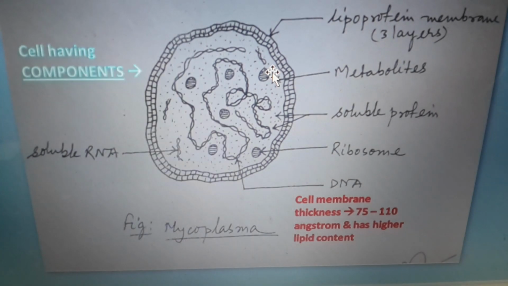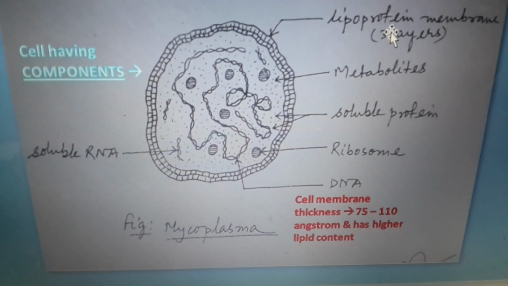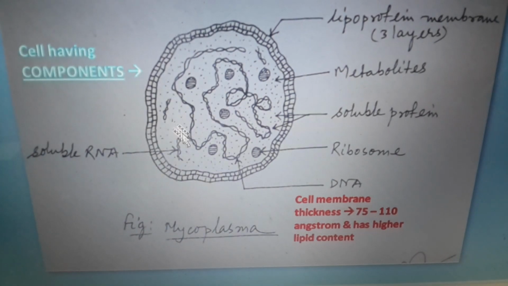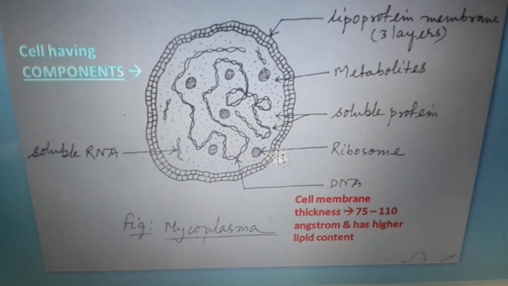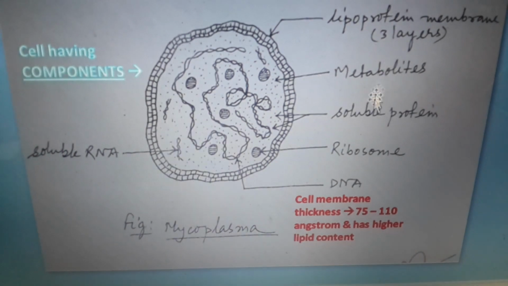This membrane surrounds its body, and the composition of the membrane is lipoprotein, that is lipid plus protein. It has cytoplasm within itself, and within the cytoplasm there are DNA, soluble RNA, soluble protein, ribosome and also metabolites.